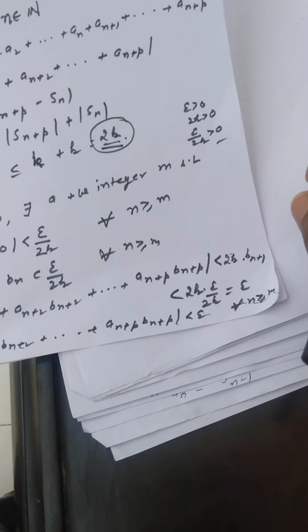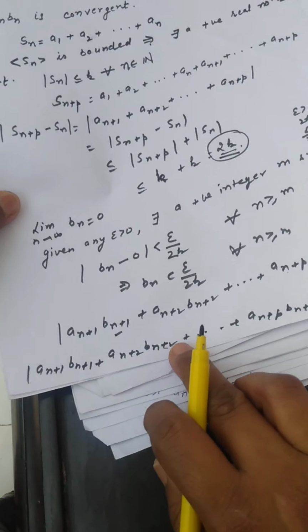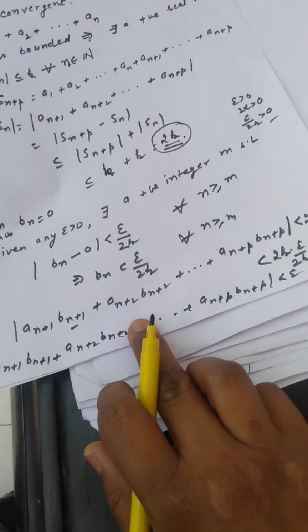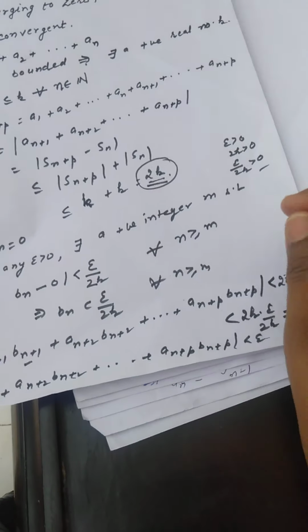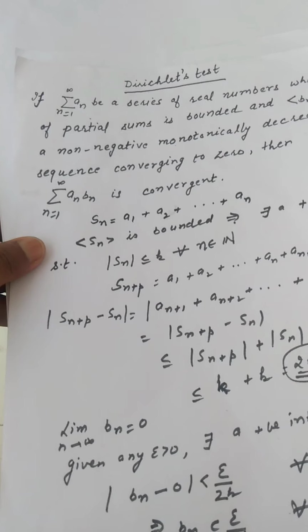And therefore, by the Cauchy general principle of convergence, the series summation a_n b_n is convergent. This is the Dirichlet test, and the Dirichlet test is very important.